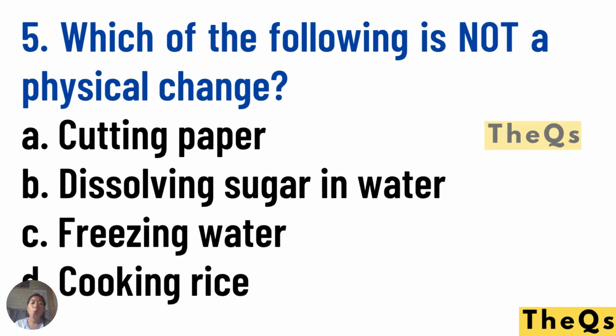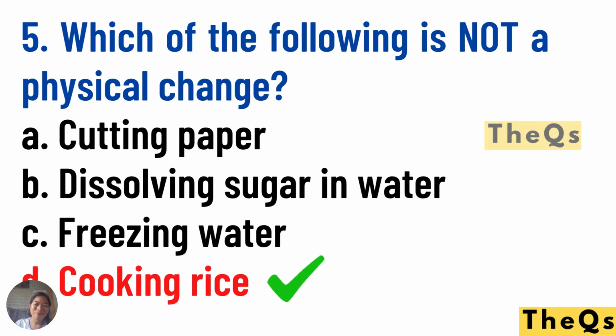Number five, which of the following is not a physical change? A. Cutting a paper. B. Dissolving sugar in water. C. Freezing water. Letter D. Cooking rice. Remember, physical change, there's no new formation of a new substance. So the answer is cooking rice. Letter A, letter B, and letter C are all physical change.